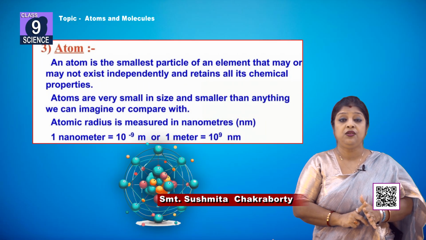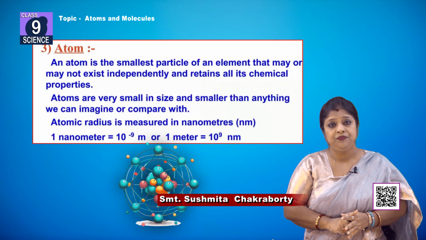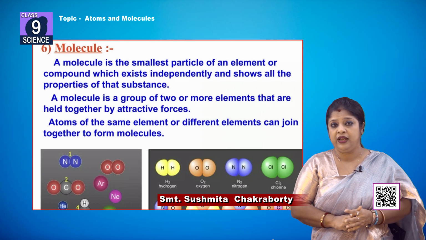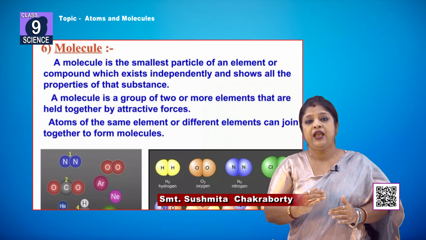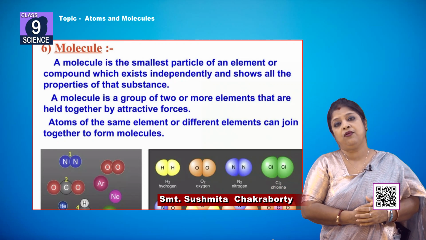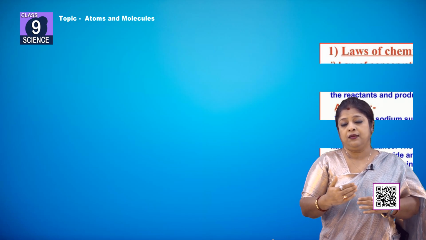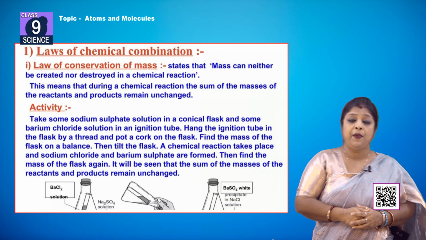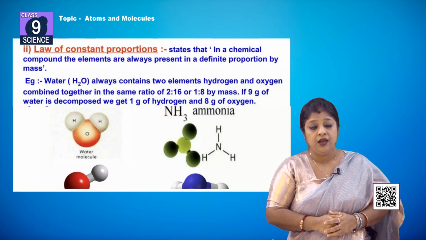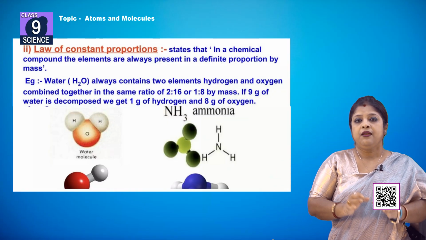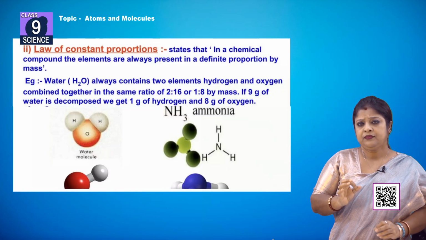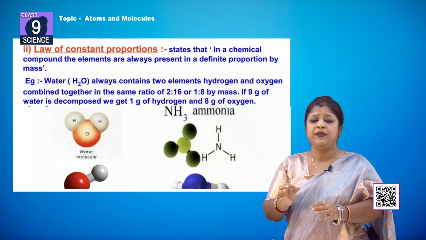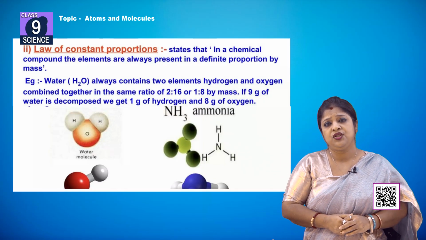First, we have seen what an atom is, then what a molecule is, and then we have discussed the laws of chemical combination: the law of conservation of mass and the law of constant proportion. Now, a few examples can be given as a relevant part of this chapter.